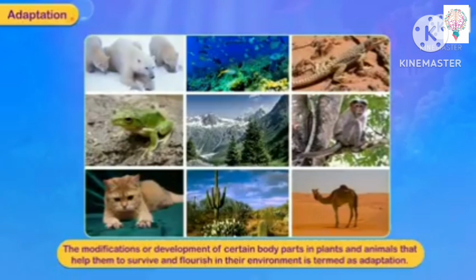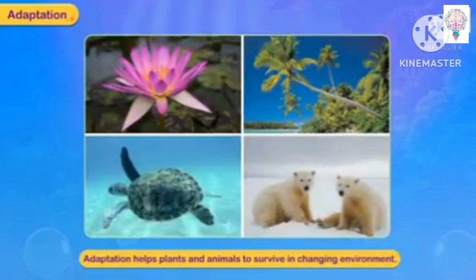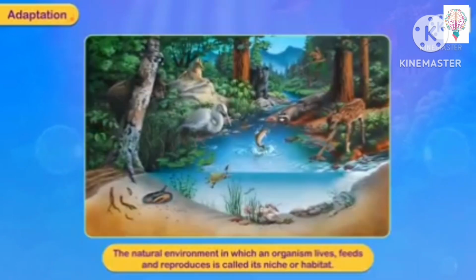Adaptation. The modification or development of certain body parts in plants and animals that help them to survive and flourish in their environment is termed as adaptation. There will be several changes physically to adapt to the environment. Adaptation helps plants and animals to survive in changing environment too.